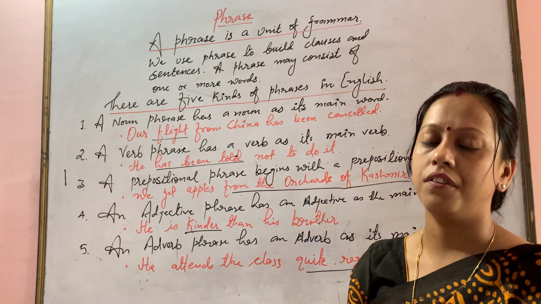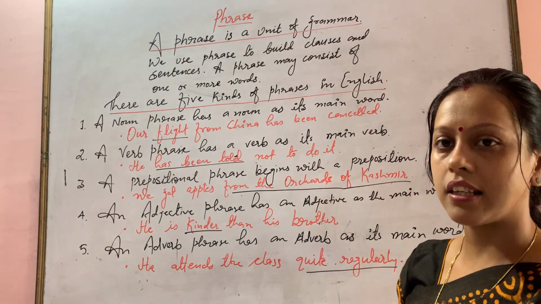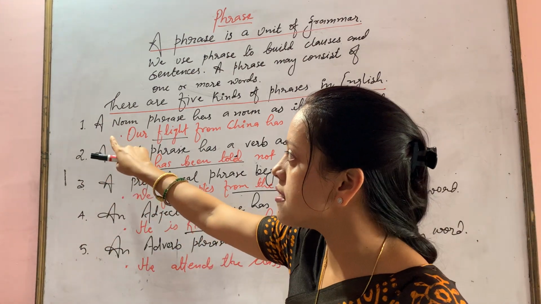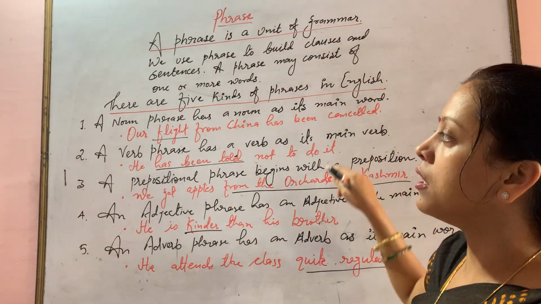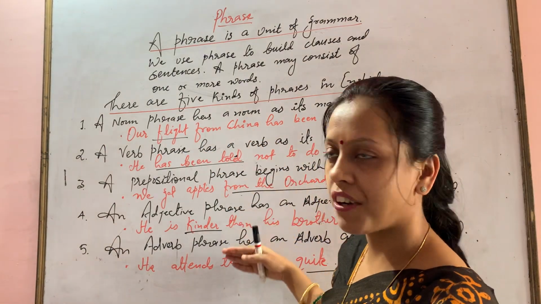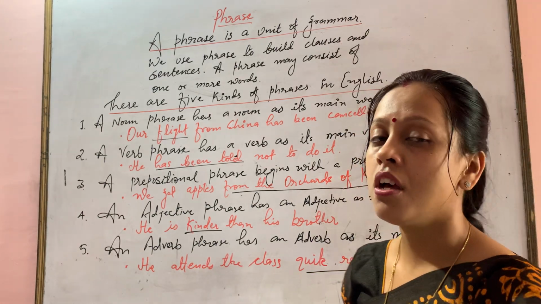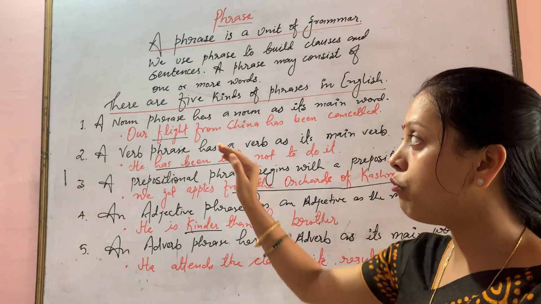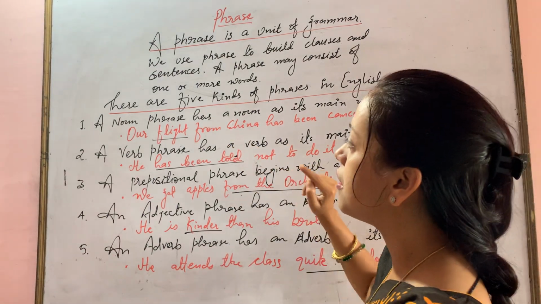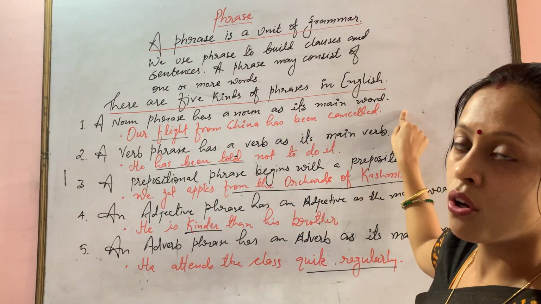There are 5 kinds of phrases which we will be dealing with, and the first one is a noun phrase, which has a noun as its main word. In all these phrases, that is noun, adverb, adjective, preposition, you will be seeing that the main word is what we are dealing with. The very first one, a noun phrase has a noun as its main word.